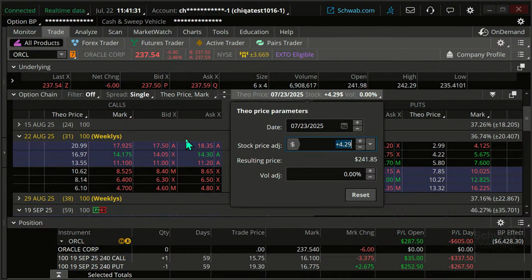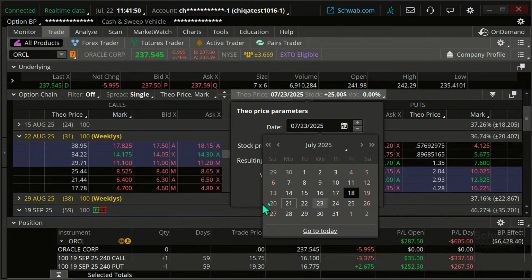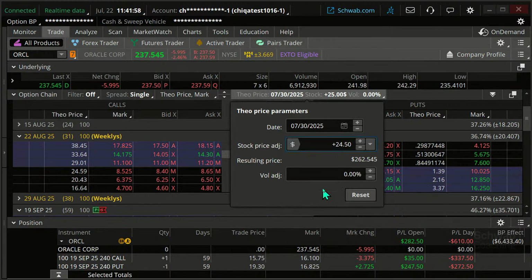Right now, that's about a $25 increase, less 50 cents, so 24.50. Presumably that's going to take a little bit longer, and I want to reflect that. I want to add the date and time in there because there's going to be a time decay element. So I'm going to go out a couple of weeks on this.